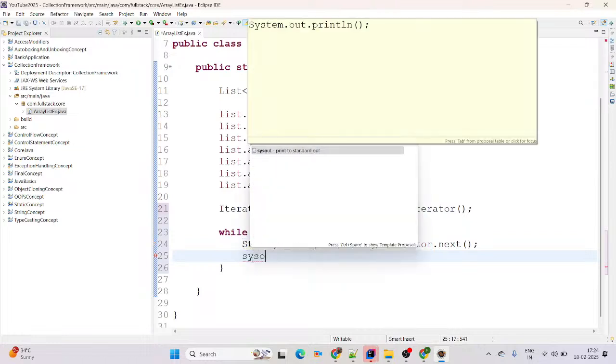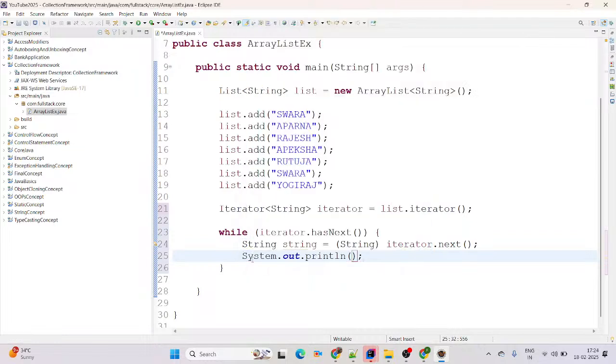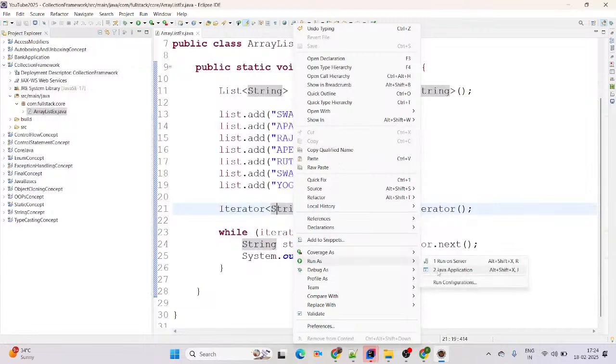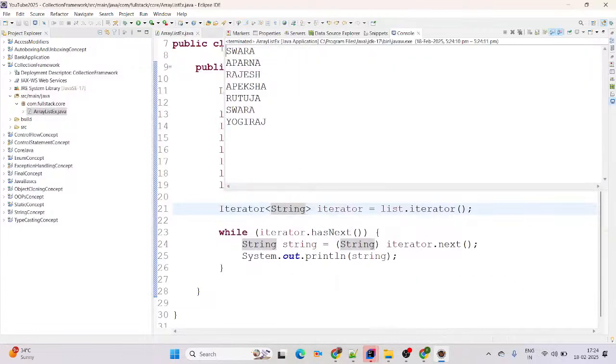This is the shortcut key to add the system.out.println. We are trying to print those strings here. It will print the records one by one. Run as Java application. See on screen, here it follows the insertion order.